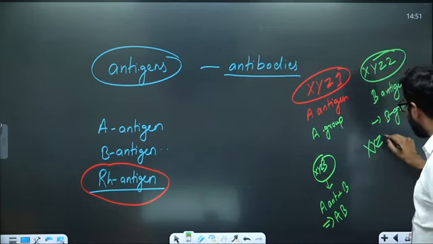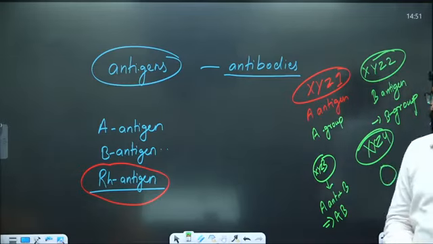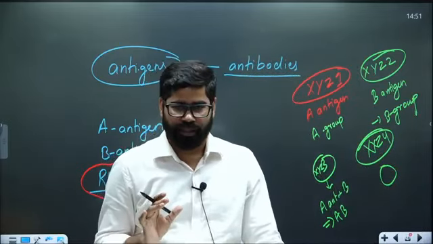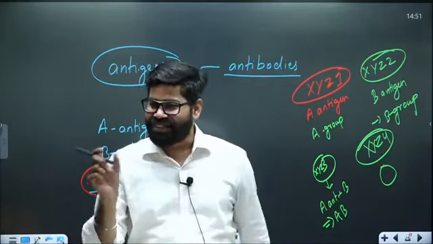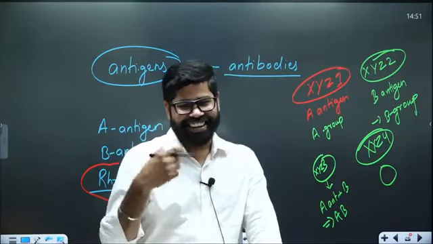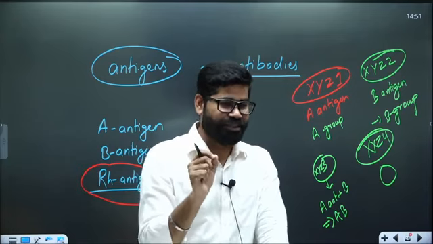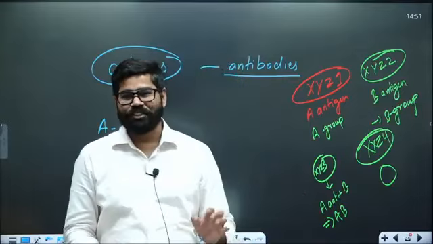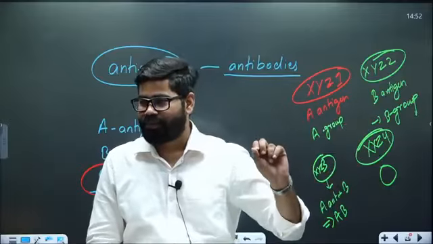And there is the fourth person XYZ4, he is having neither A nor B. So then that person is going to have O blood group. O is simply a denotation of something which is not present. If you see computers and other things, in computer language also you will find that O means 0. So when we talk about O, it means there is neither A nor B. So that is the blood group which is called O blood group.